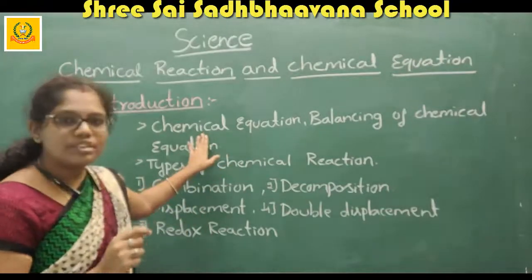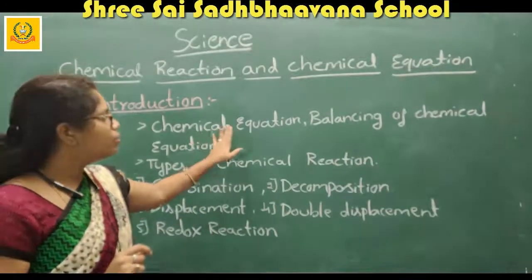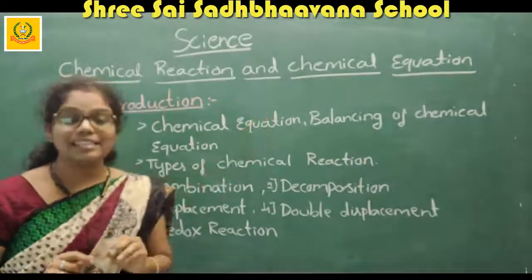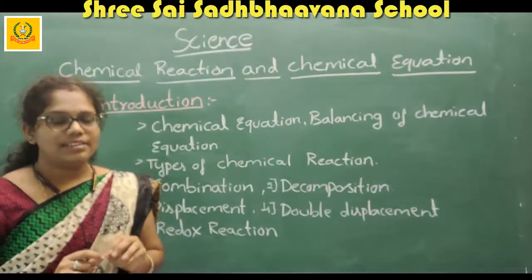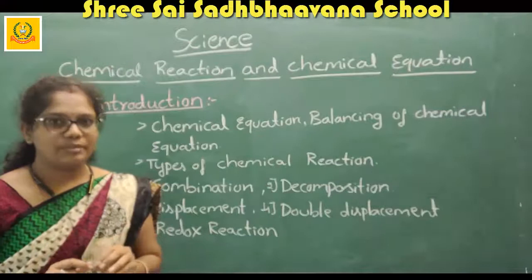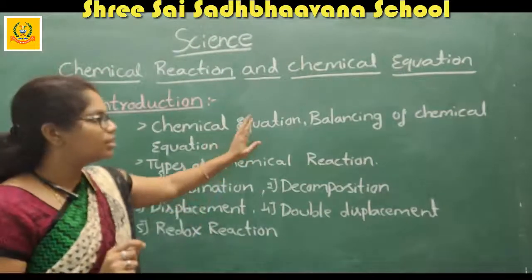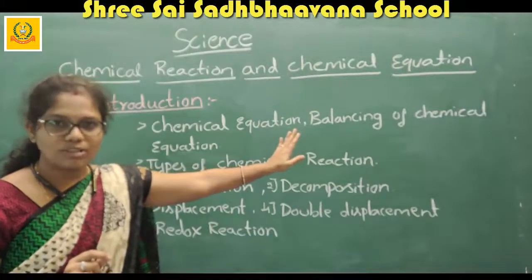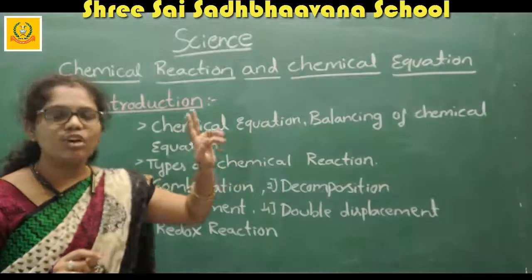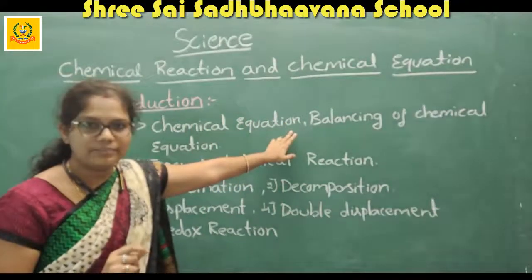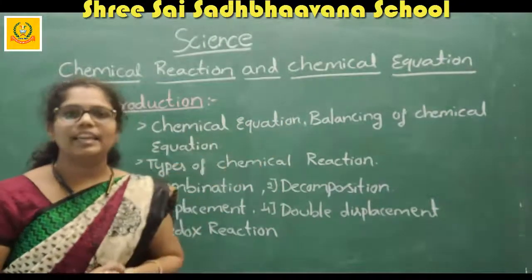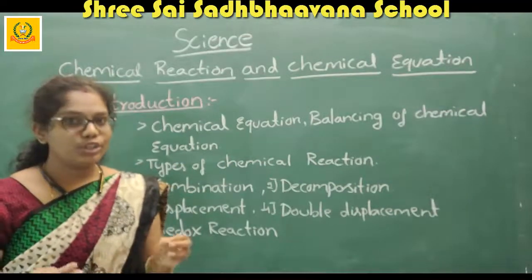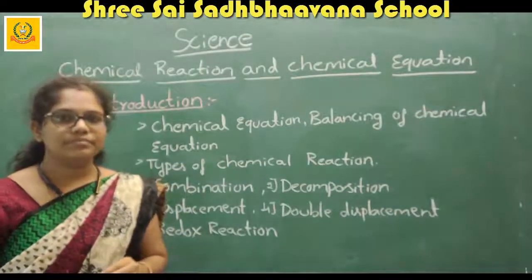After knowing the concept of the chemical equation, now we are going to discuss the balancing of chemical equations. This is the main part of this chapter. I said the chapter is for 4 marks. Of the 4 marks, 2 marks will be asked from this one only. Balancing of chemical equations. How are we going to balance the chemical equation?